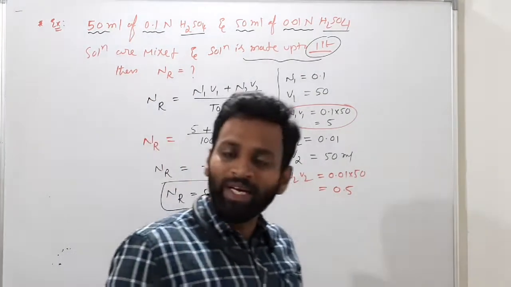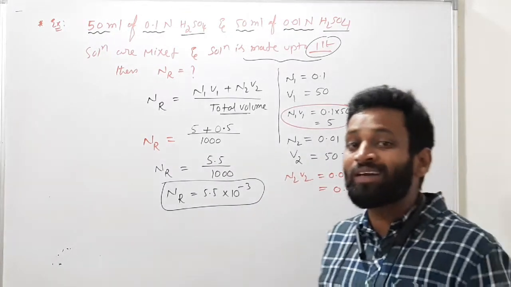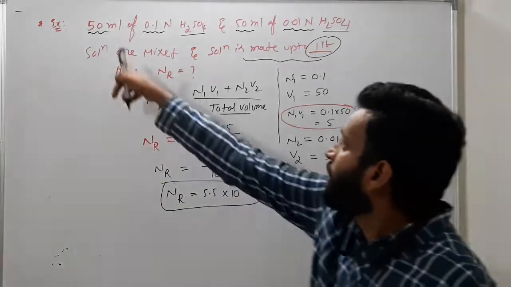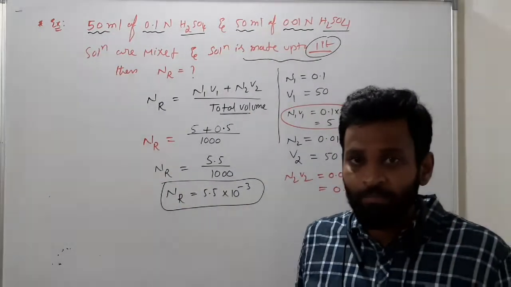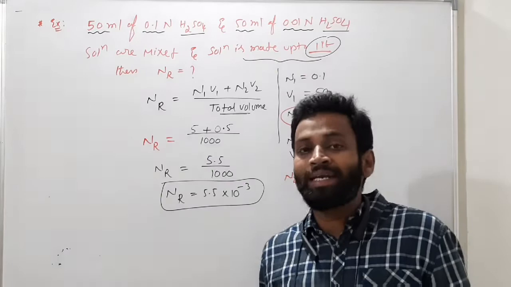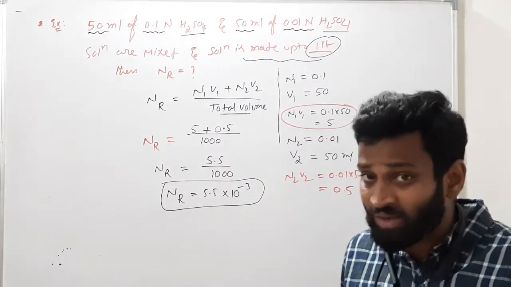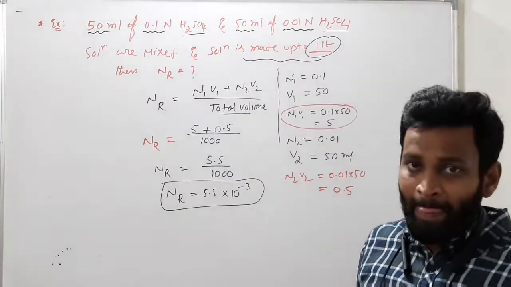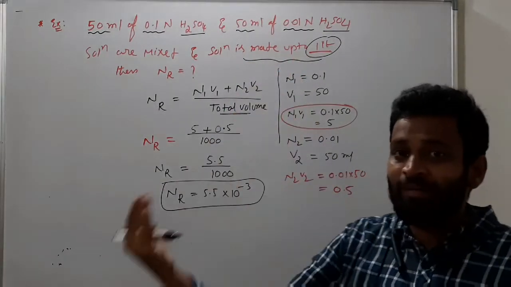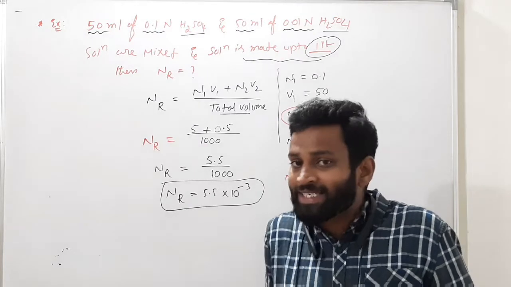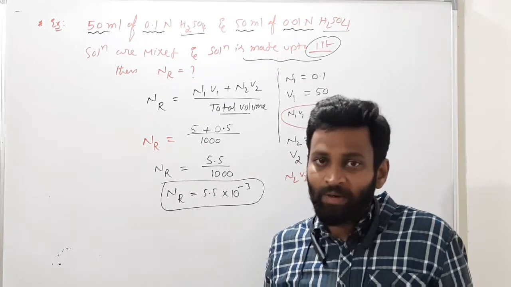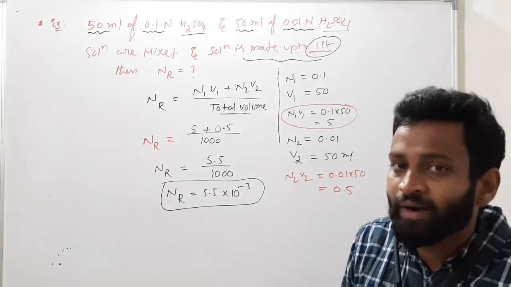Because the solution was made up to 1 liter, 900 ml of extra solvent was added, since 50 plus 50 is 100 but it was made up to 1 liter.